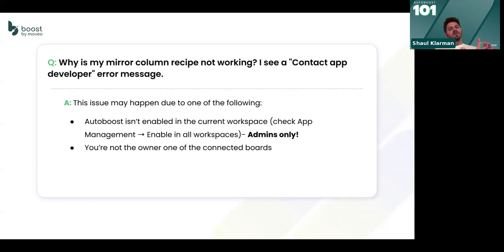And we need to build another automation on that board that is connected in order to apply this. Now, if you don't have permissions to do this on this other board, this won't work, okay? It really depends on the permission setup in your account, but sometimes the system doesn't allow you to perform action on the board you're trying to mirror from.